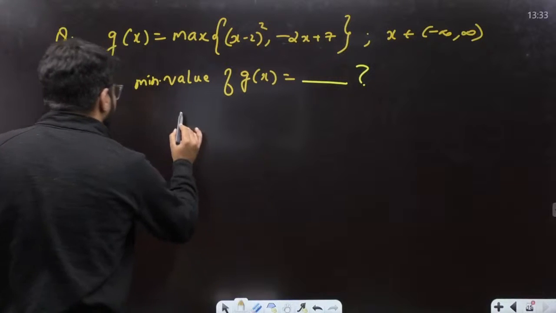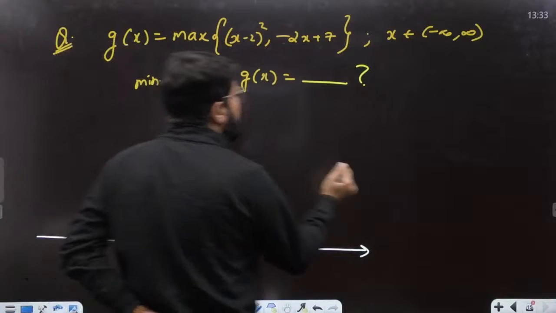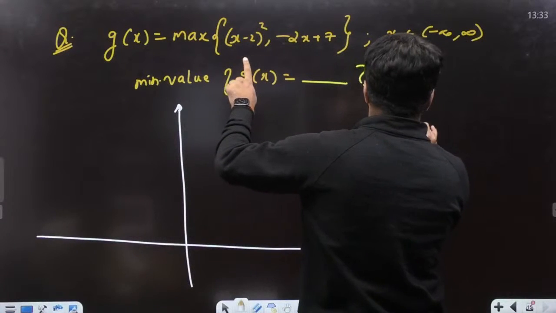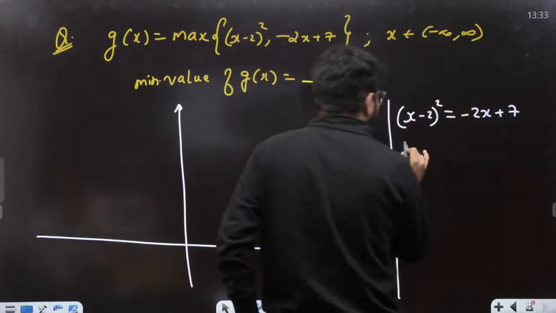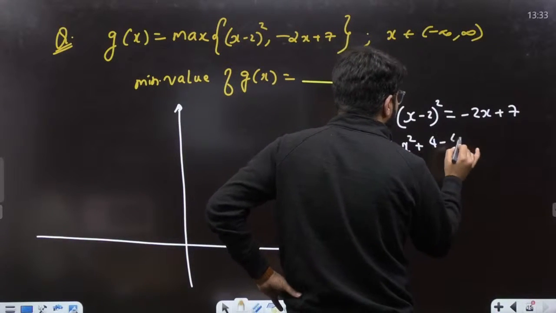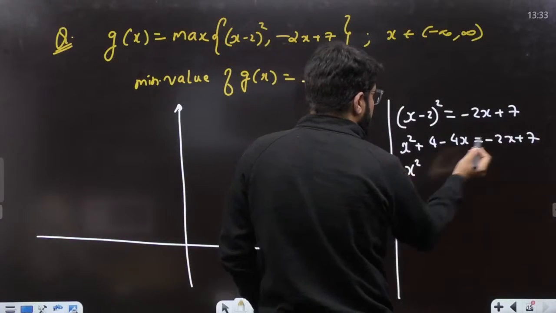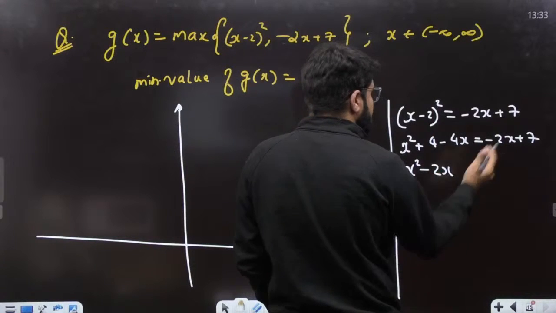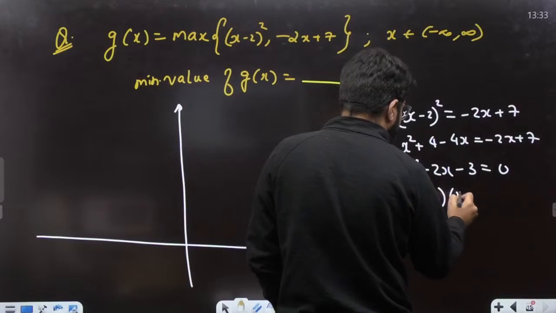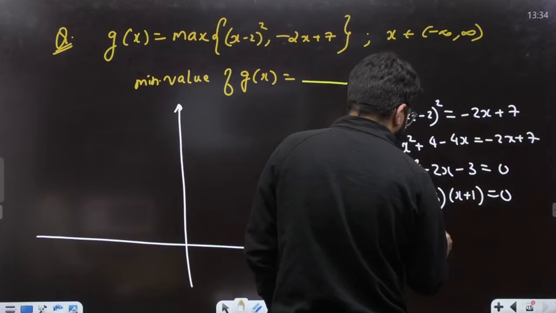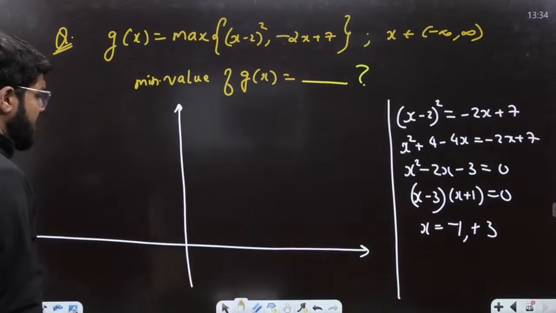Now (x minus 2) whole square, we know both the plots roughly, so let's take them quickly and roughly. Where are they going to intersect? When (x minus 2) whole square is equal to minus 2x plus 7, so I have x square plus 4 minus 4x equals minus 2x plus 7. So I am getting x square minus 2x and 4 minus 7, minus 3, equal to 0. So I should have (x minus 3)(x plus 1) equal to 0. So x is equal to minus 1 and plus 3. Please check the intersection points.